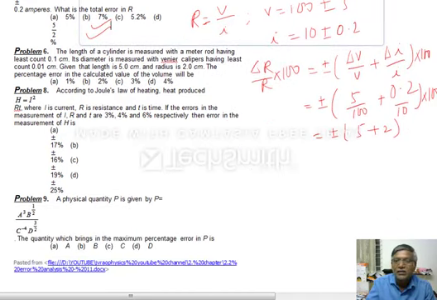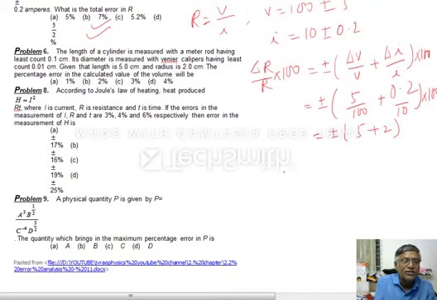Next question, the formula I will give you anyhow. See, the length of a cylinder is measured with a meter rod having least count 0.1 centimeter. This anyhow I will solve. Its diameter is measured with a vernier calipers having least count 0.01 centimeter. Given that length is 5 centimeters and radius is 2 centimeter, the percentage error in the calculated value of the volume will be.